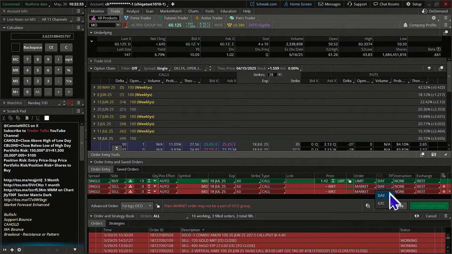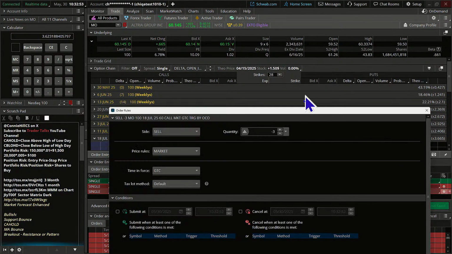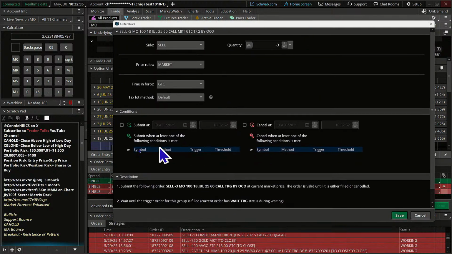All right, this is saying it wants these to not be day orders, which is fine. We do actually want them to be GTCs. What it's saying right now is a regular market order should only be good for the day. I was planning on putting the GTCs on afterwards. There we go. But I guess it'll cooperate with us now. All right. Or if it gets less than or equal to, we're going to go 58.80.